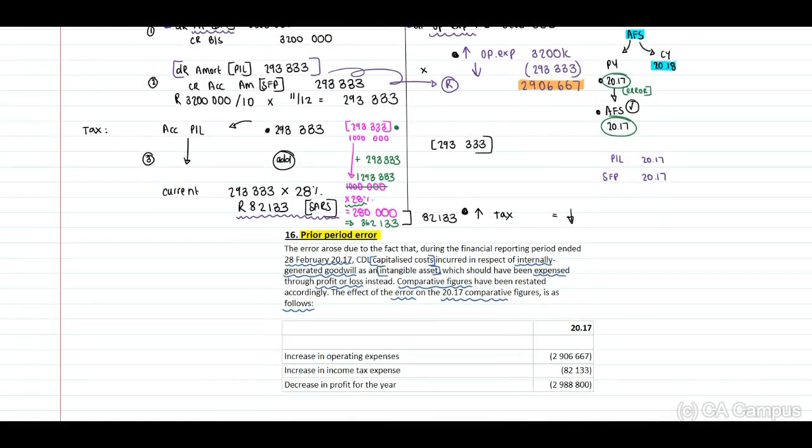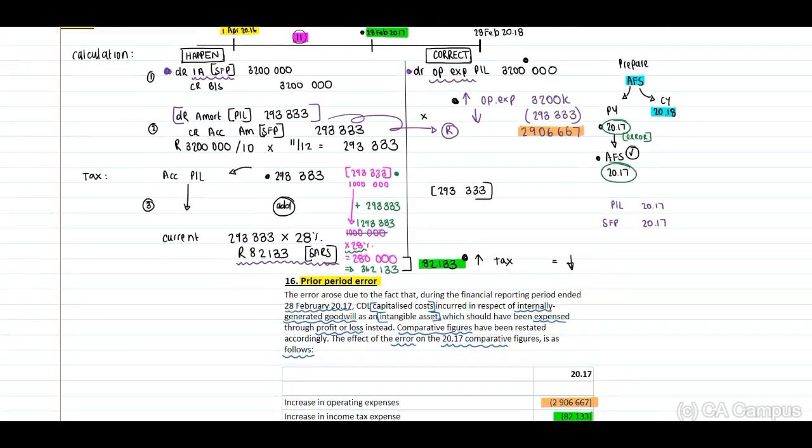I've included this to save us some recording time. Increase in our operating expenses of 2,906,667 and an increase in our income tax expense of 82,133 result in a net decrease in our profit for the year of 2,988,800. Now we need to identify what is the effect on our statement of financial position line items.